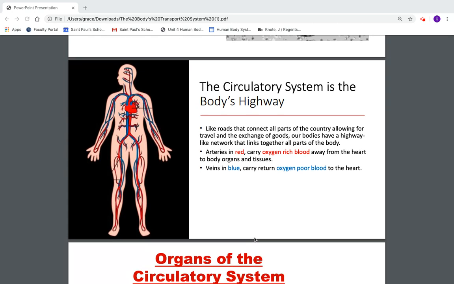The circulatory system can be compared to a highway system. Like roads that connect all parts of the country, allowing for travel and exchange of goods, our bodies have a highway-like network that links together all parts of the body. Arteries, which are shown in the diagram in red, carry oxygen-rich blood away from the heart to the body's organs and tissues. Veins, which are shown in blue, return oxygen-poor blood to the heart, which will then be pumped to the lungs to be oxygenated, back to the heart, and then throughout the body again, delivering oxygenated blood to our cells.